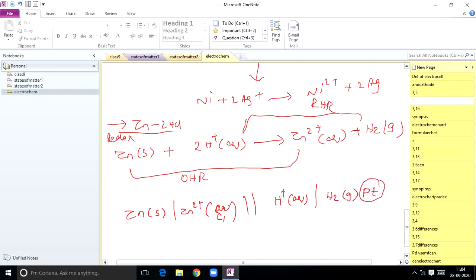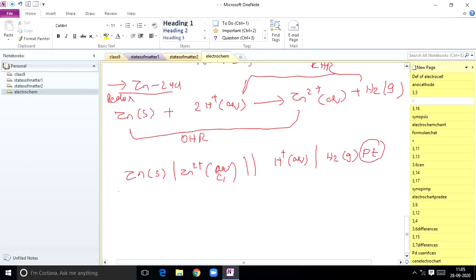We will learn it later. For H+ to H2, you have to mention that platinum is an electrode, it's a hydrogen electrode. We will learn in detail about the hydrogen electrode in the next class. Okay students, this is the cell notation.